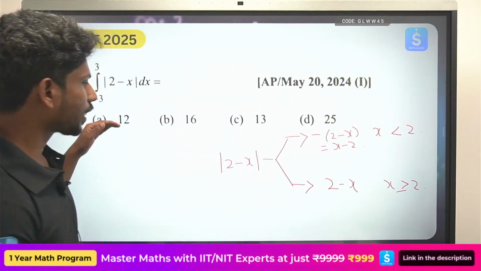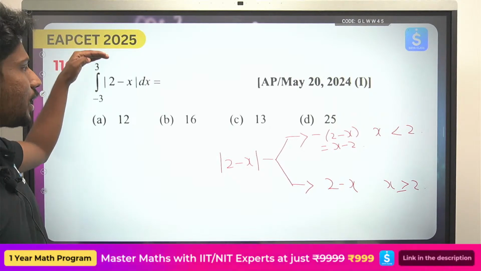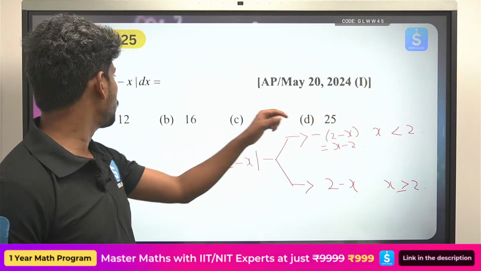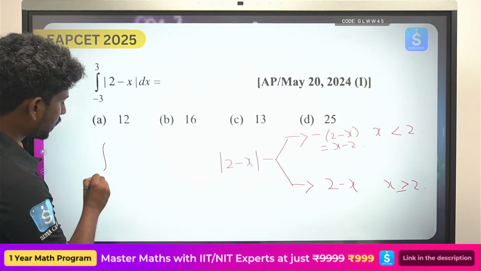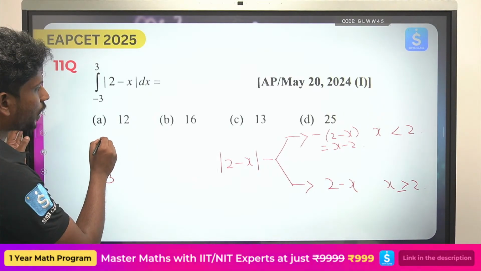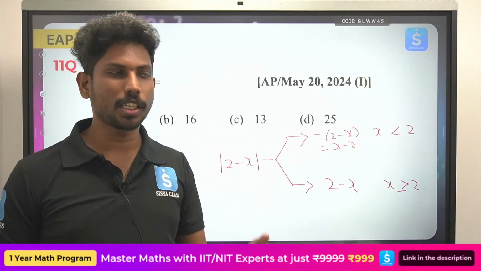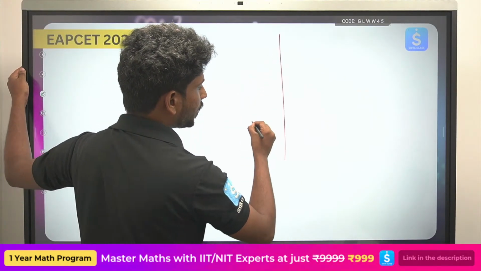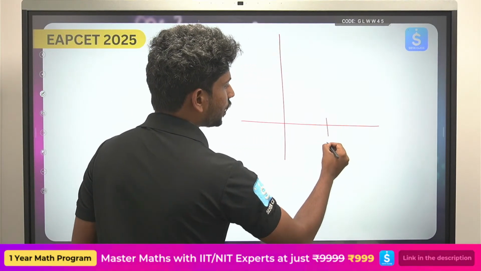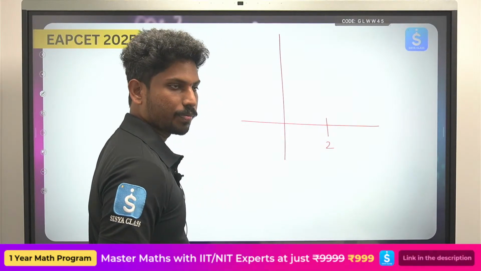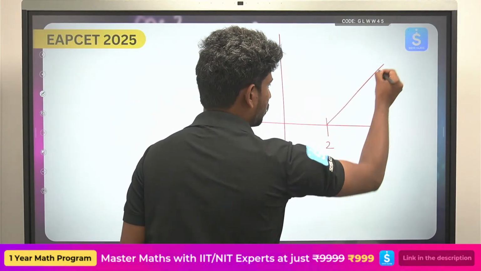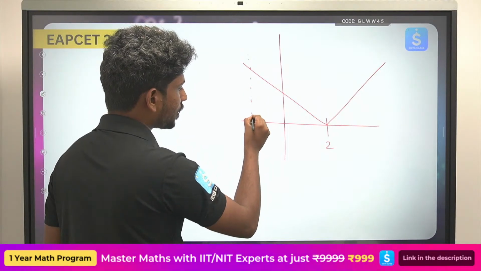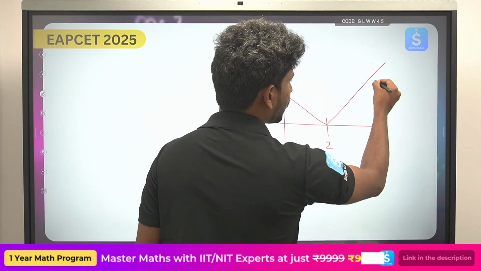So now you can convert into the form minus 3 to 3. So from minus 3 to 2, you can even much more simplify this. Actually if you try to draw the graph, what will the graph of 2 minus x look like? At x equals to 2, you have the values like this, and you have the graph at x equals to minus 3, and here you have x equals to 3.